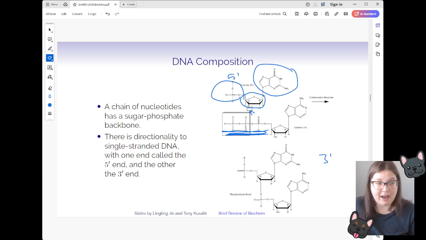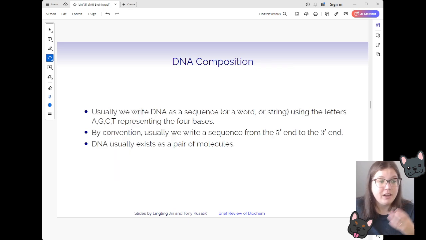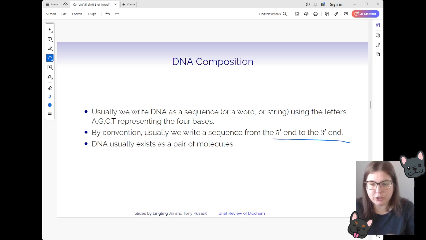So when we have a single strand of DNA, usually when we're writing a DNA sequence in bioinformatics using those letters, those A's, T's, C's, and G's, we are conventionally writing it from the 5' to the 3' end. That directionality is really important, because you'll see later in some of our bioinformatics tools that when we're taking that sequence and translating it into, say, a protein sequence, if it isn't in the 5' to 3' orientation, we would get completely different results. And it would be completely misleading as to what's actually going on with that biomolecule.